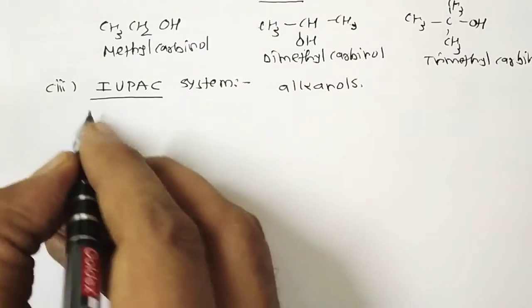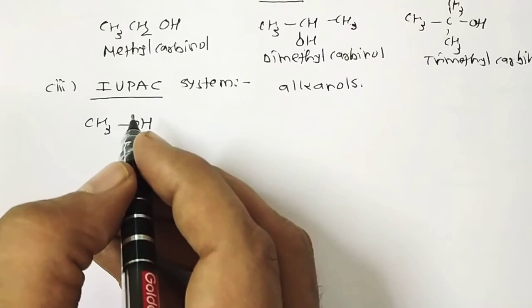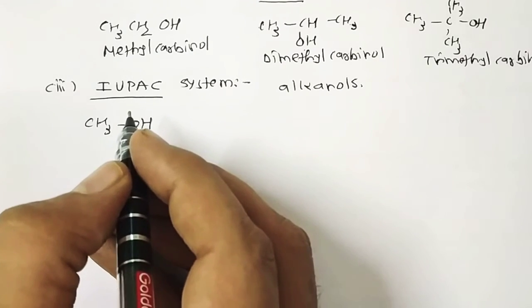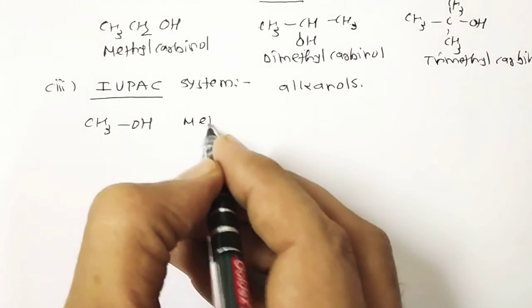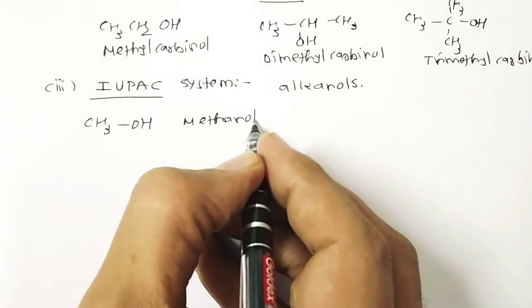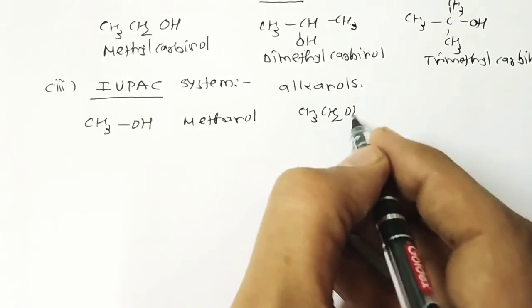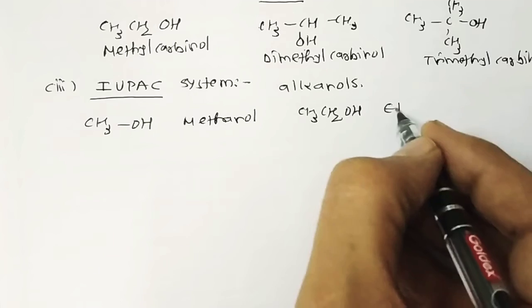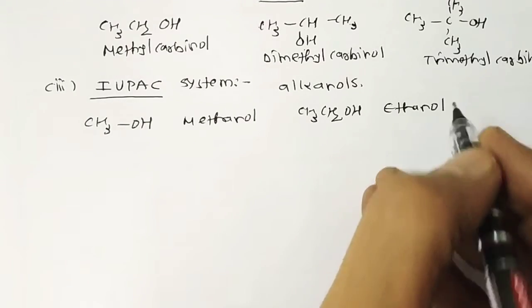So let us start. For example, CH3OH is called methyl alcohol. The common name is methyl alcohol, but presently we are interested in methanol. Next, number 2, CH3CH2OH, is called ethanol, and the common name is ethyl alcohol.